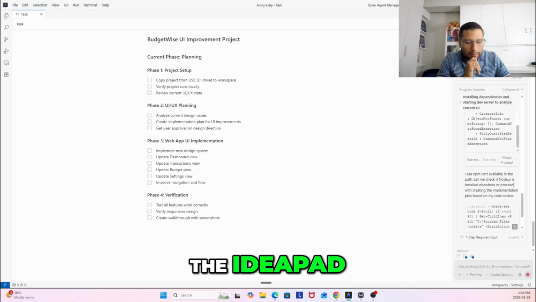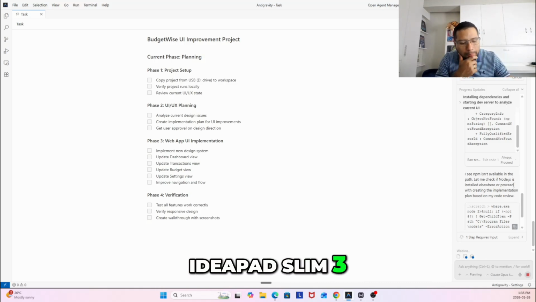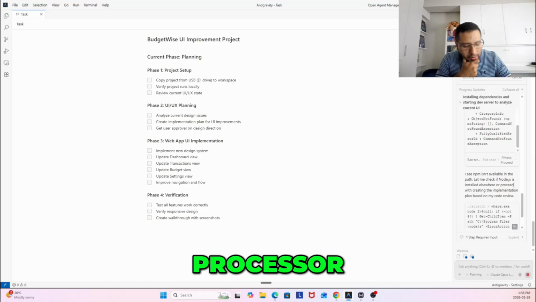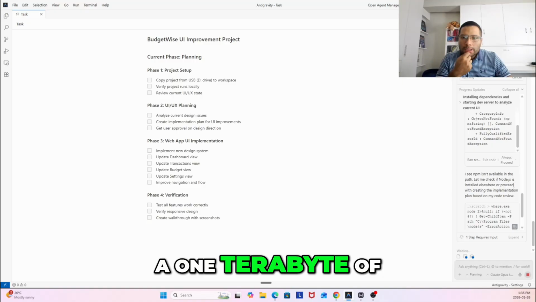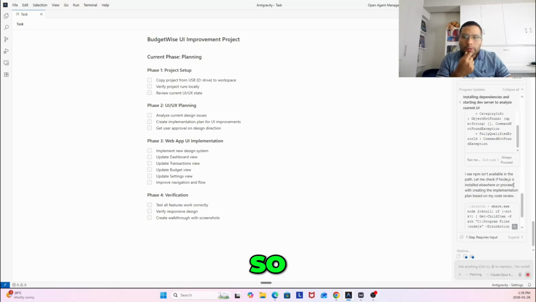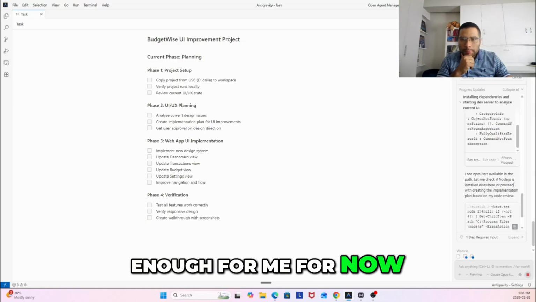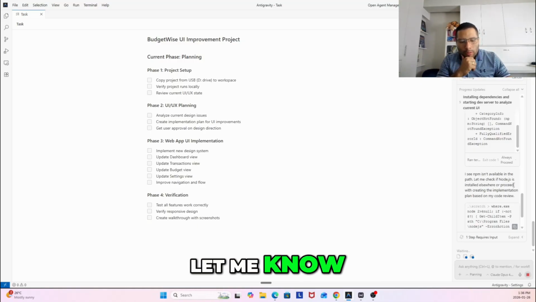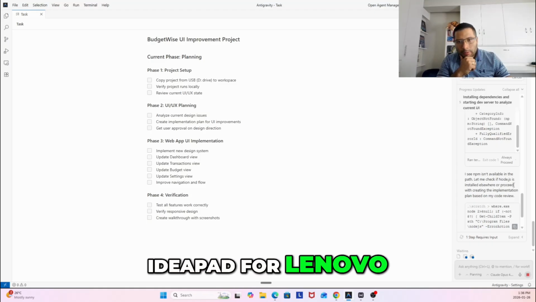So I did get the IdeaPad Slim 3, I believe it's called. Yeah, IdeaPad Slim 3. It does have an AMD Ryzen 5 processor. It's got 8 gigs of RAM, and it does have 1 terabyte of hard drive. So that's, I think, going to be more than enough for me for now. But yeah, let me know if you have worked or if you're working with the Lenovo IdeaPad.